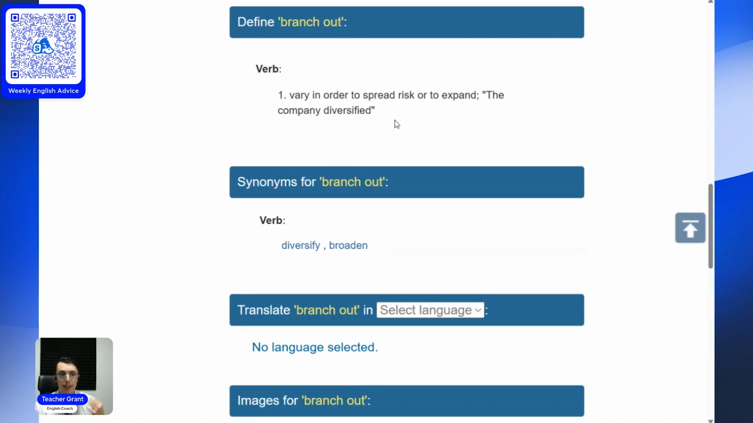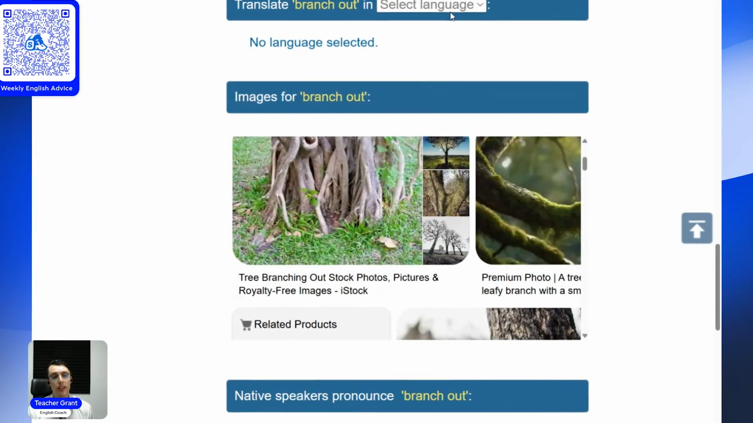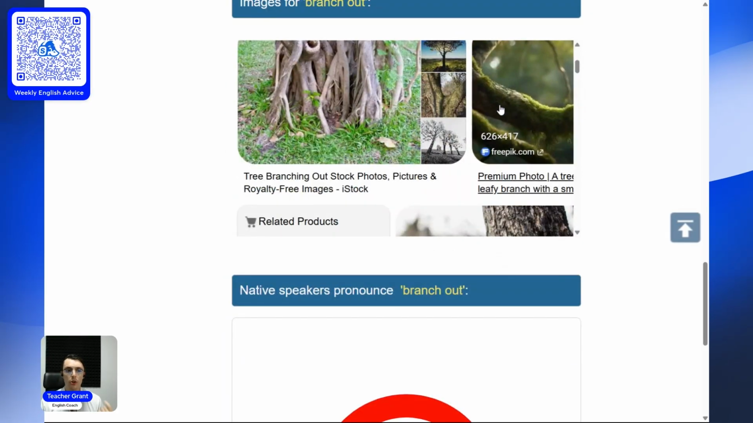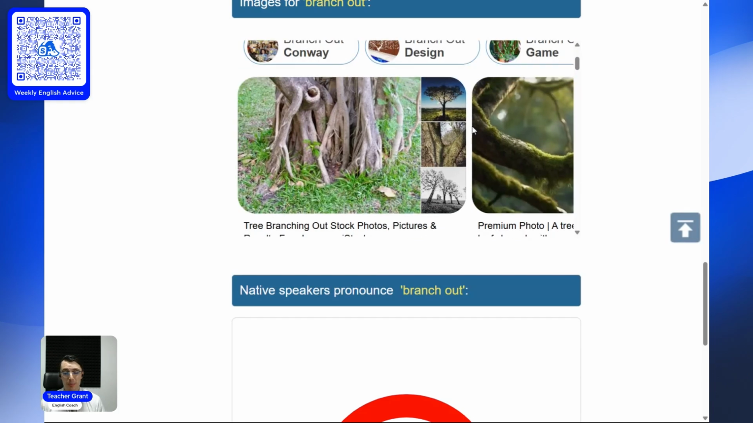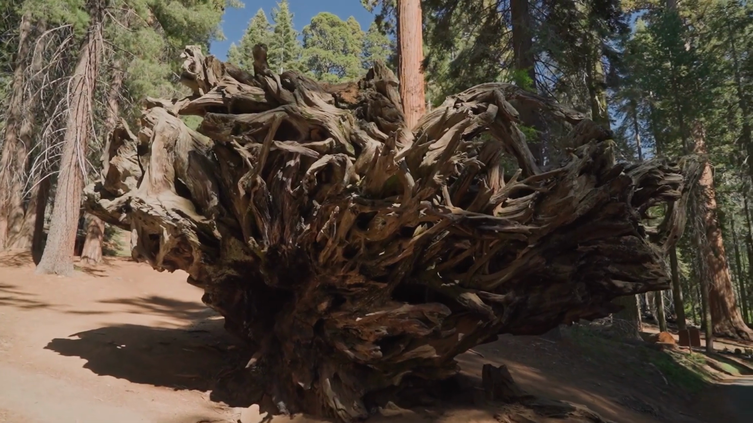Here we can see the definition. We can see some synonyms. If you'd like to translate it to your native language, you can do that here. You can see some images. Images are a great way to help you remember words, especially with some phrasal verbs and idioms, because a lot of them are really metaphors that come from nature or other things. So if you see this image of a tree and the tree has the base and it branches out, this can help you remember.